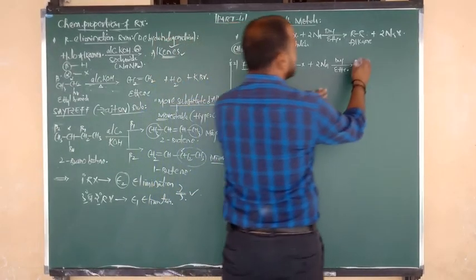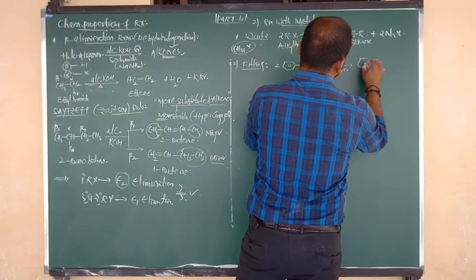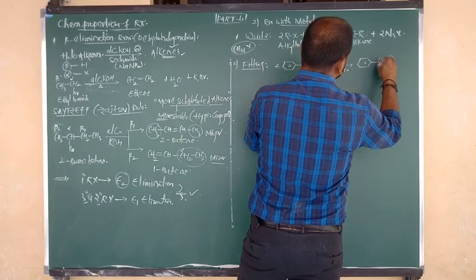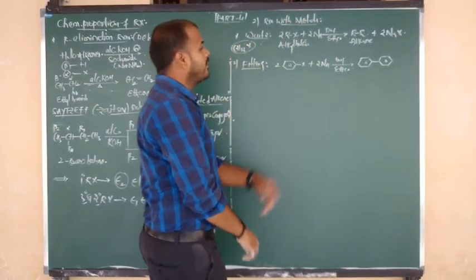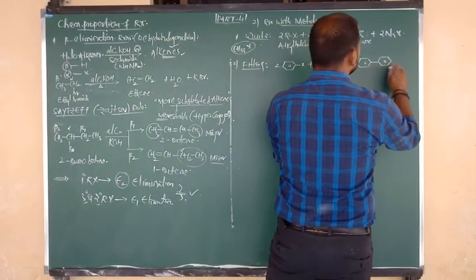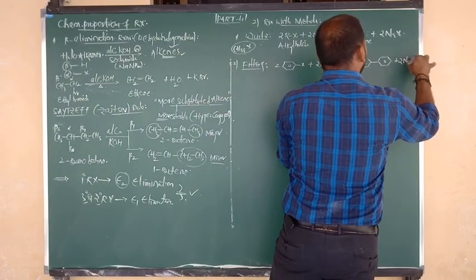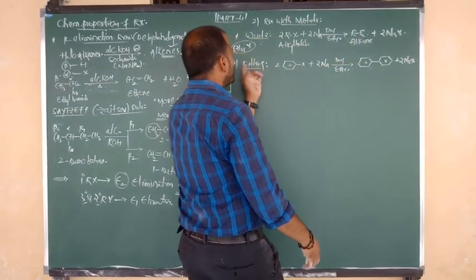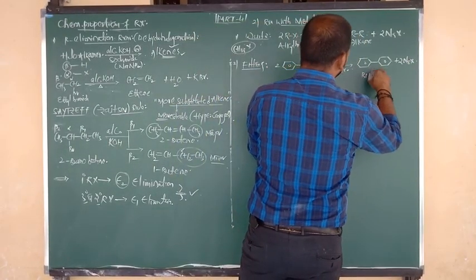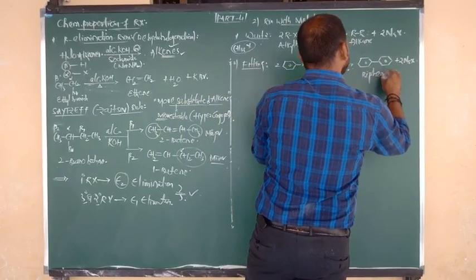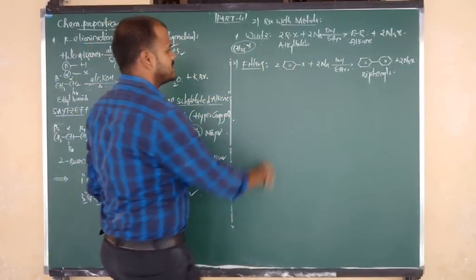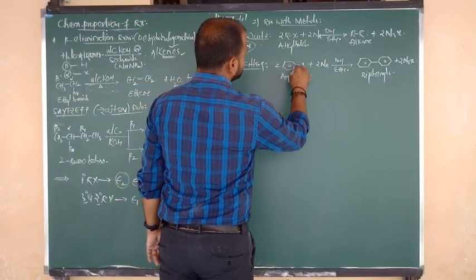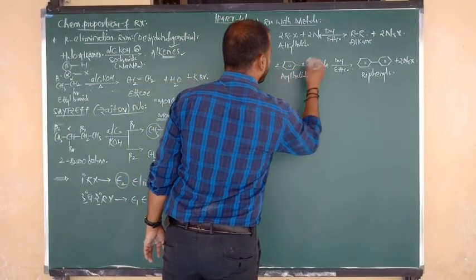Here how many benzene rings are there? 2 benzene rings are there. And the remaining 2 sodium combine with halogen, and that is removed in the form of 2 moles of NaX. So what is the final product in Fittig reaction? The final product is biphenyls, or we can say diphenyls, or diaryls. But what is the reactant? The reactant is aryl halide or haloarene.